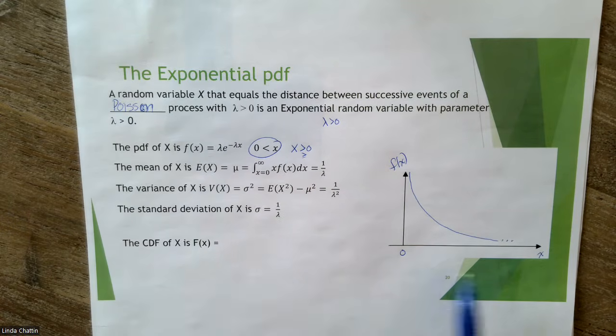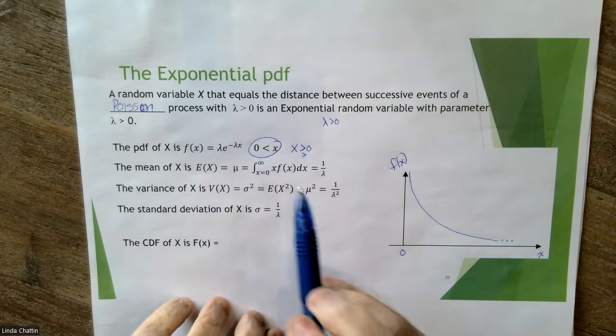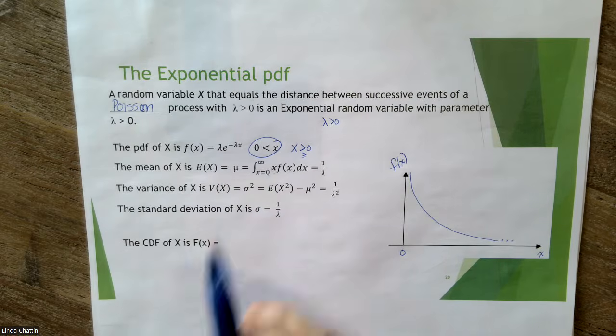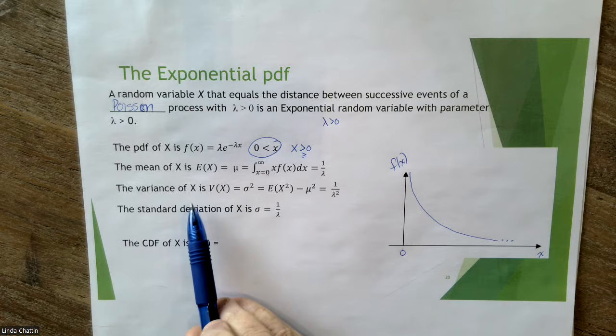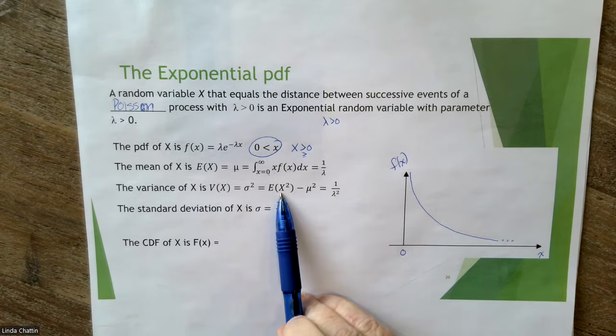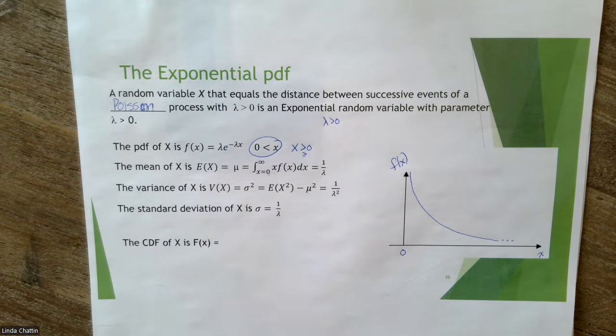The expected value of this random variable, if I went ahead and integrated from 0 to infinity over this function with an X here, first of all, I'd have to do integration by parts, which isn't very fun, but I promise you it'll work out to be 1 over this parameter lambda. And if I wanted to get the variance of X, I'd actually have to do integration by parts twice for this term. Then I'd subtract the mean squared, and I promise you, if you like calculus, give it a try. And then you will get 1 over lambda squared. So if I take the square root of this, then I get the standard deviation.